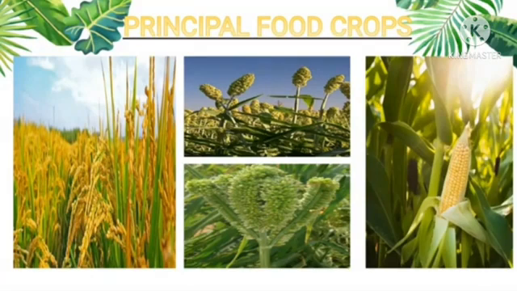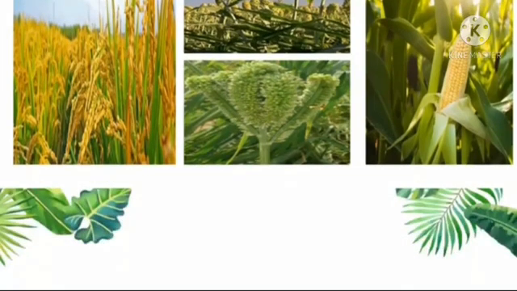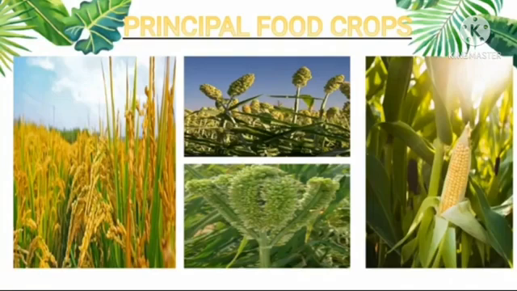Paddy crop is grown in large areas because rice is the main staple food of the state. Staple means what? Staple means used, needed, or enjoyed constantly, usually by many individuals. Because rice is the main staple food of Tamil Nadu, paddy is grown in large areas. So, children, the principal food crops of Tamil Nadu are rice, maize, jowar, bajra, ragi, and pulses.